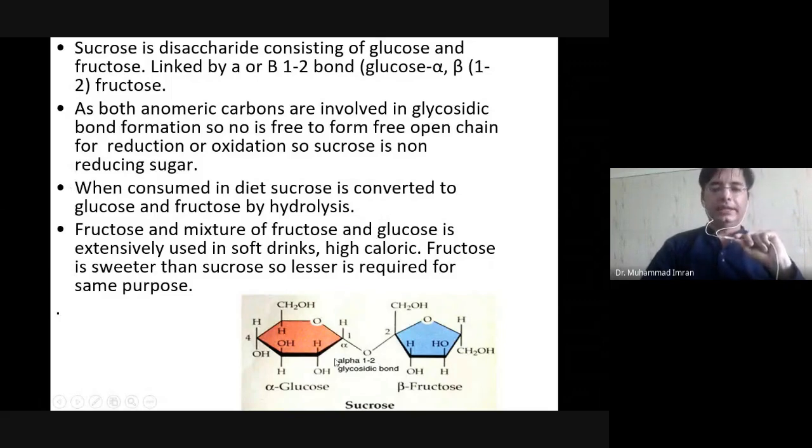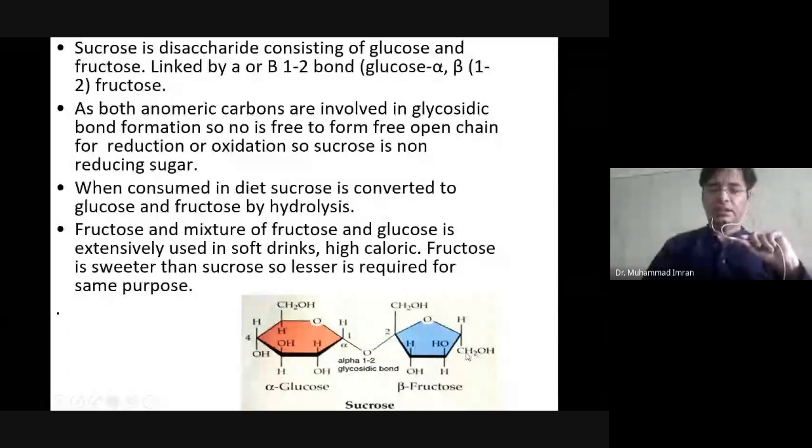So it contains glucose in alpha configuration, and fructose in beta configuration. Beta configuration: if the hydroxyl group is on the same side as the 6 carbon sugar, this is known as beta configuration. Here you can see the hydroxyl group is downward, and also the 6 carbon is in the downward position. This is known as beta configuration.